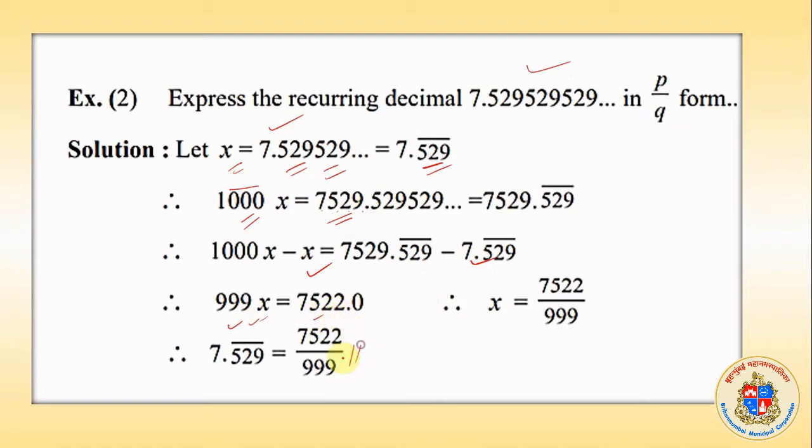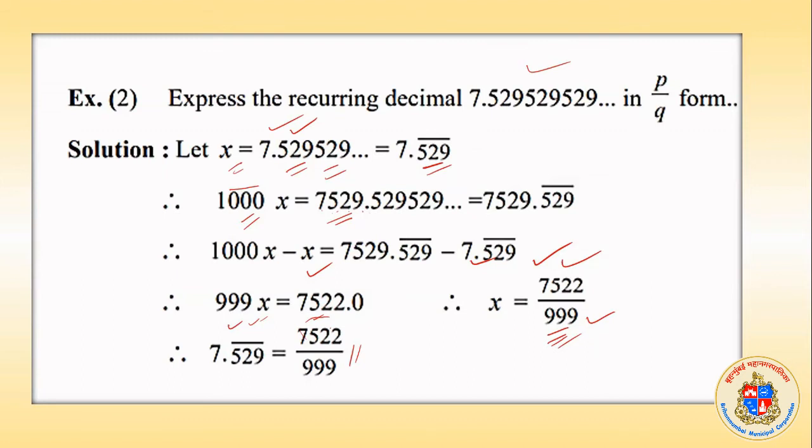x is equal to 7522/999. What we understood from these two examples: when there are 3 digits repeating, you divide by 999 and write the number obtained without the decimal. So this technique we can use directly in the exercise if it is asked. Please take this example to solve those sums.